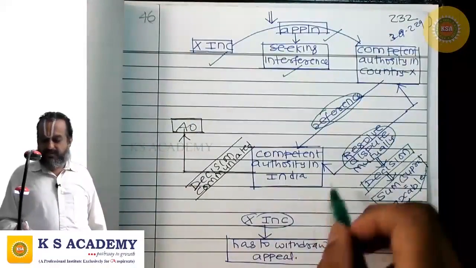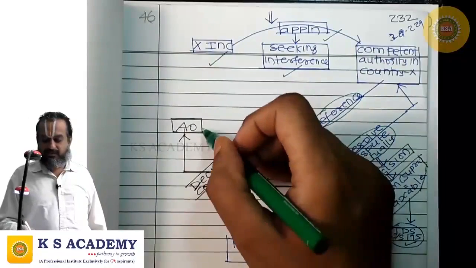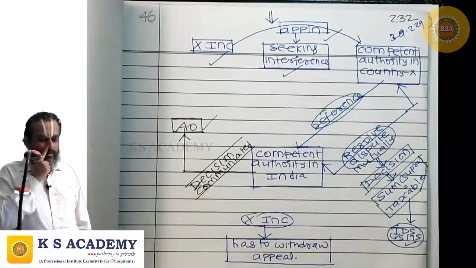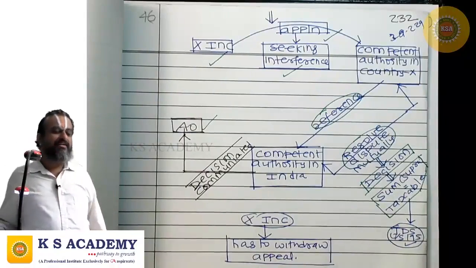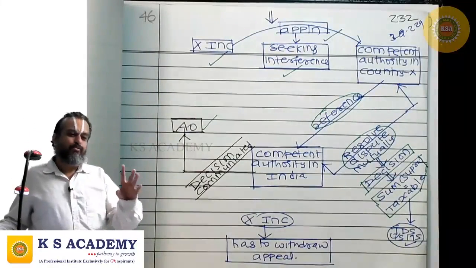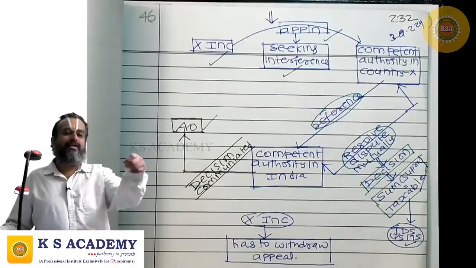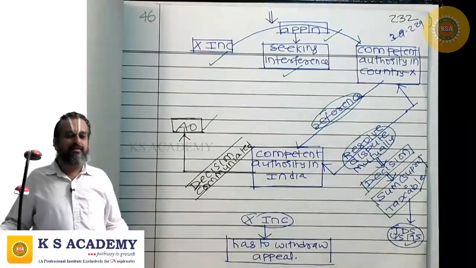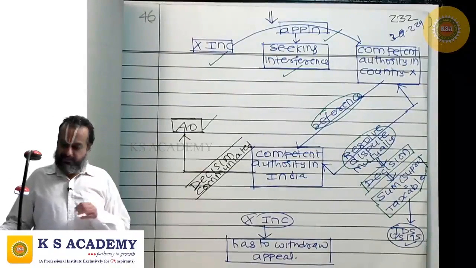So the competent authority in India has to communicate this decision to the AO. Then the AO will freely levy interest under 201(1A). Why? You should have deducted tax. You have not deducted tax. Like this, he will punish.